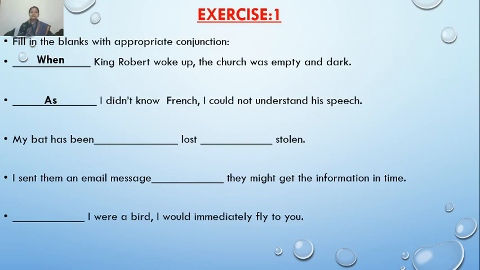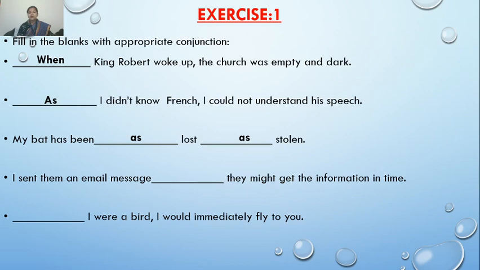Or we can say that my bat has been as lost as stolen. Okay, so here as two blanks have been given, it means that a pair conjunction will be used to fill the blanks.